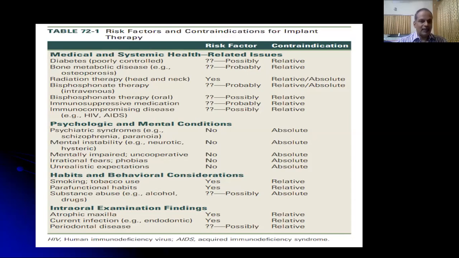Psychological and mental conditions may be considered as absolute contraindications for implant therapy, because these patients will not be cooperative, or may not understand the treatment concept. There is lack of understanding, or maybe behavioral problems. Physiologically, the osseointegration will take place normally. That's why in patients with mild psychological and mental conditions with good cooperative behavior, implant therapy may be carried on.